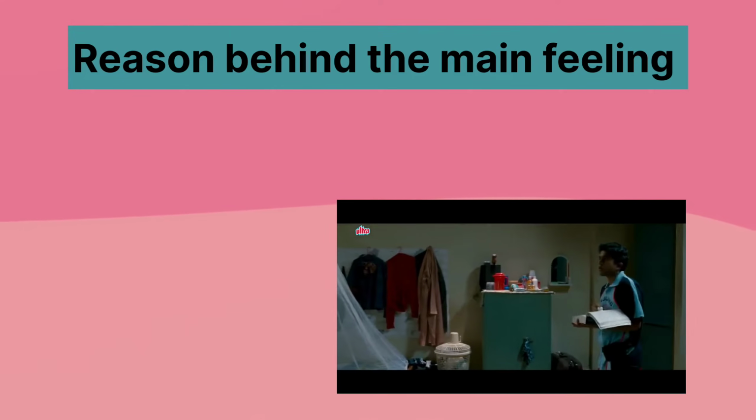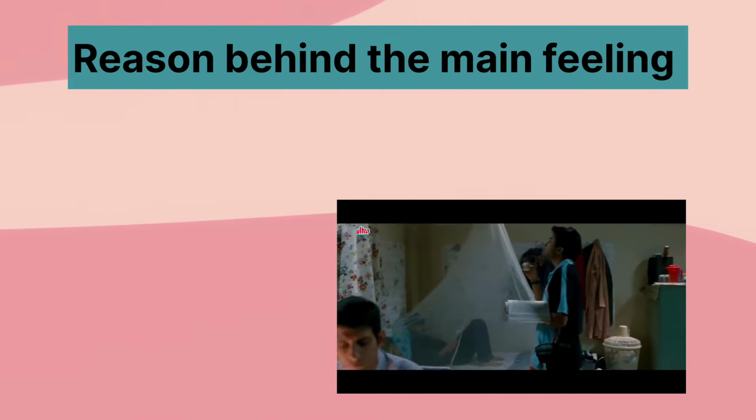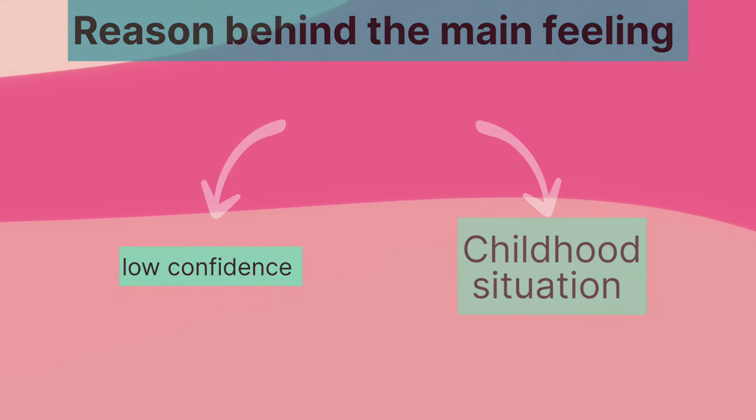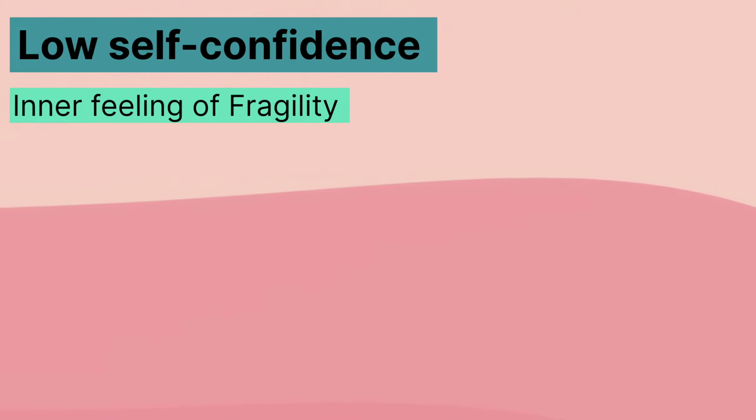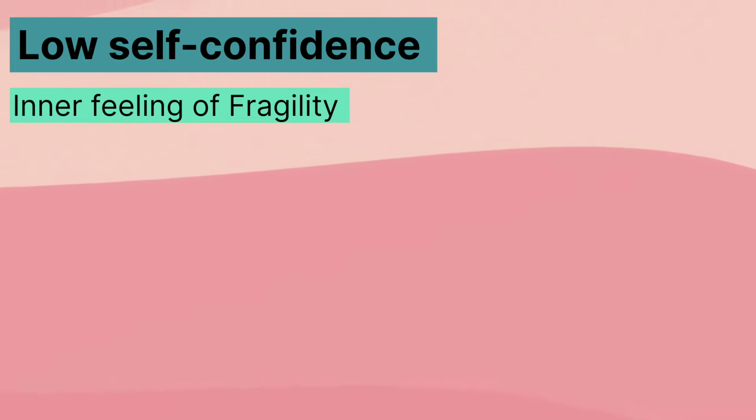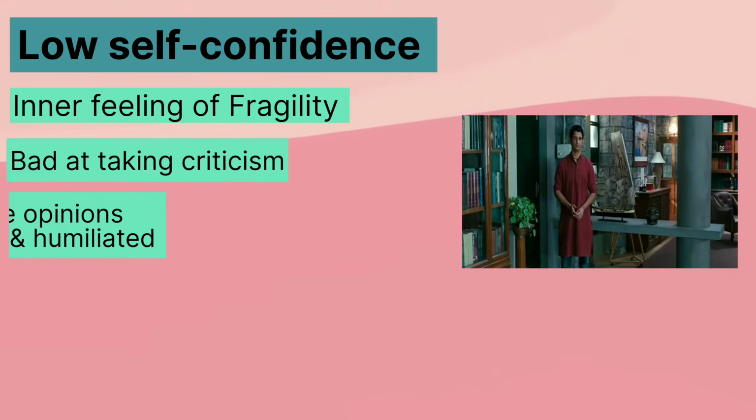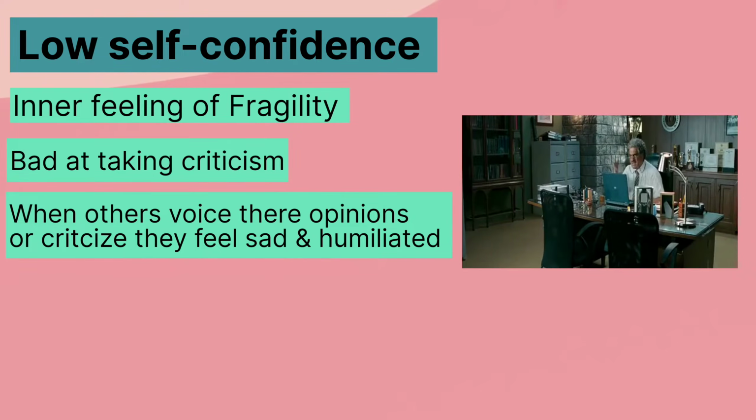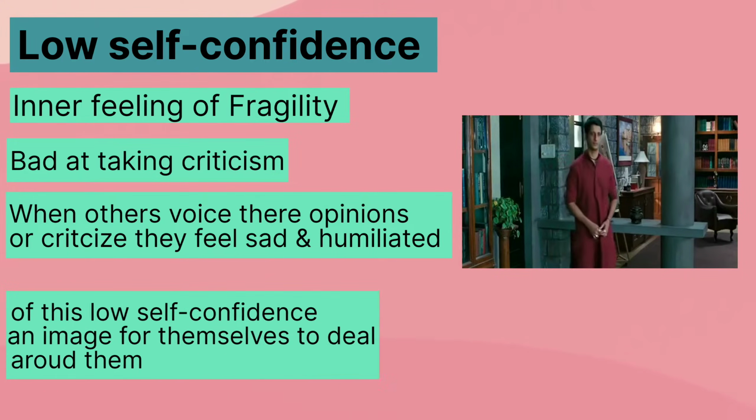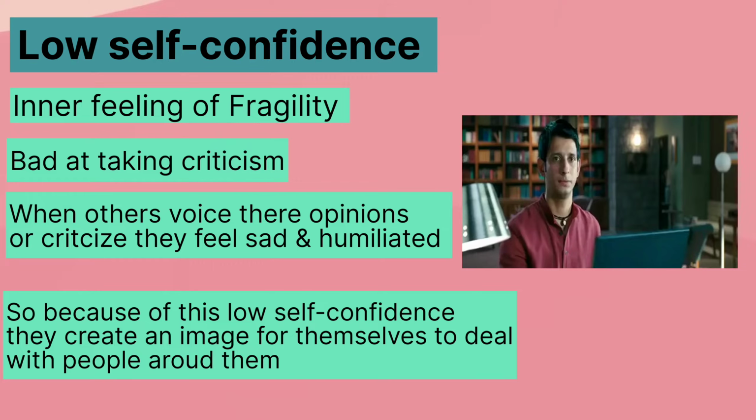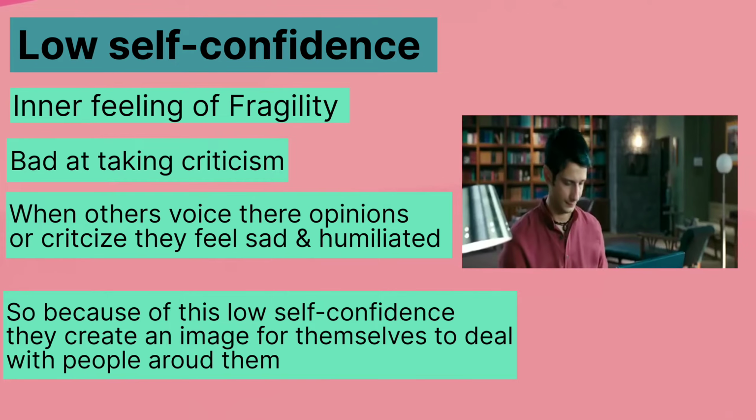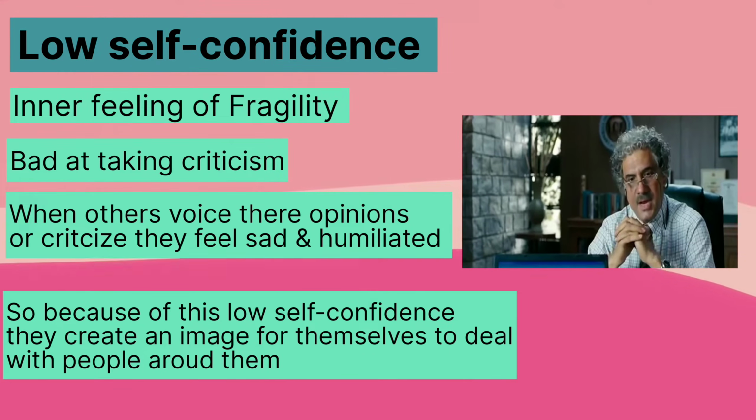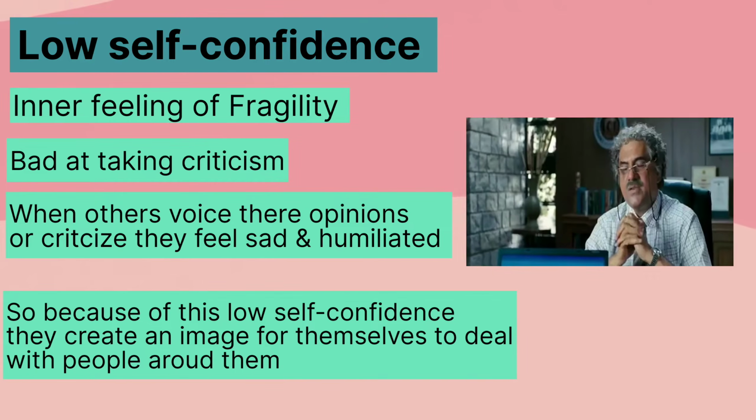When we take a look at the main feeling of Silicea, it is very important to understand the reason behind the development of this feeling. The very first and most important reason behind it is low self-confidence and an inner feeling of fragility. Silicea people are extremely bad at taking criticism. Thus, when others voice their opinion or criticize them, they feel very sad and they might even feel humiliated or neglected. Because of this low self-confidence, Silicea people create a specific image for themselves in front of others which helps them to deal with people, and when in any such situation there is a threat to their image, they get anxious. This low self-confidence is also seen in Raju's character.